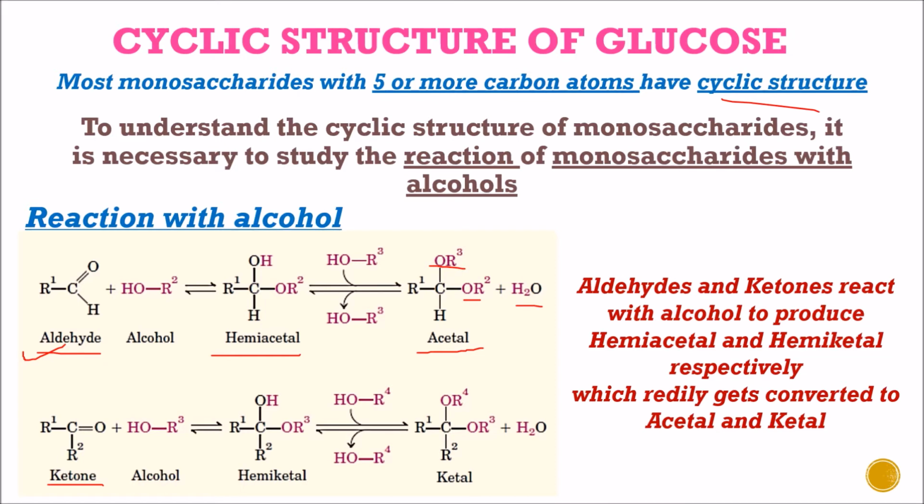Same as with ketone molecules, when ketone C double bond O is reacted with an alcohol molecule, that will form the hemiketal form, and after further reaction with an alcohol group, that will be converted to the ketal form with the loss of one water molecule. So aldehydes and ketones react with alcohol to produce hemiacetal and hemiketal respectively, which readily get converted to acetal and ketal forms with the reaction with alcohol.